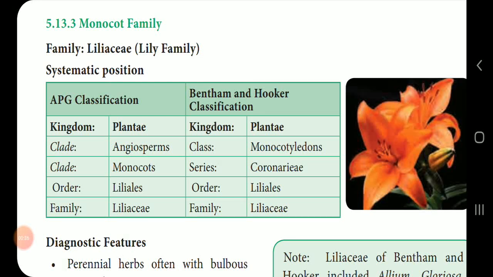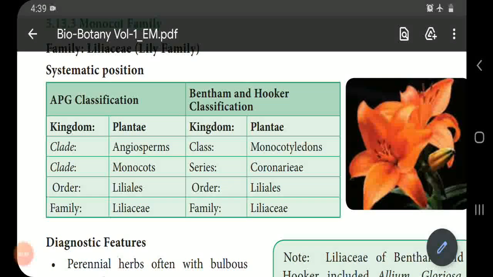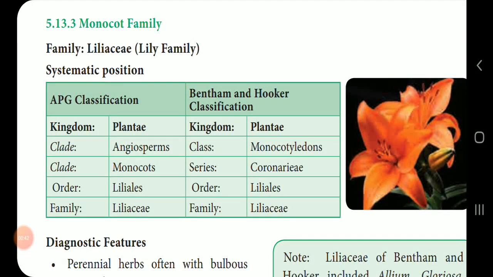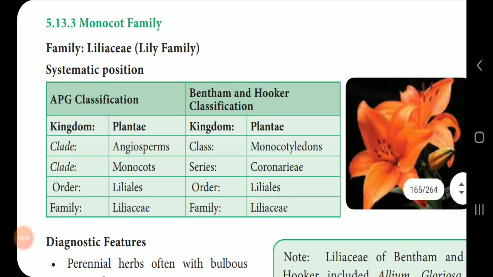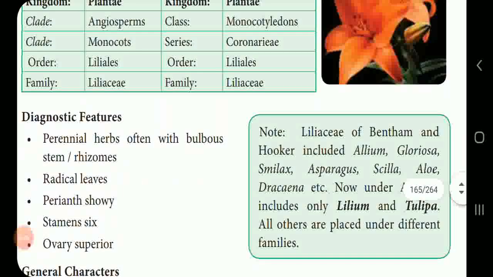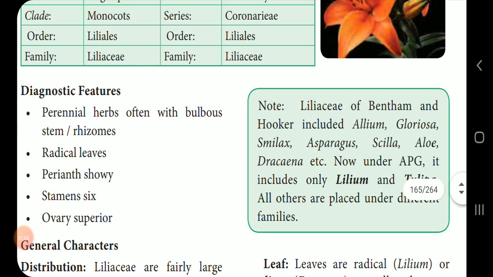According to the Bentham and Hooker classification, Liliaceae comes under the kingdom Plantae, class Monocotyledons, series Coronarieae, order Liliales, family Liliaceae. According to the APG system of classification, Liliaceae comes under the kingdom Plantae, clade Angiosperms, clade Monocots, order Liliales, family Liliaceae.